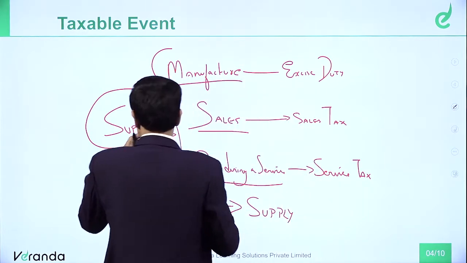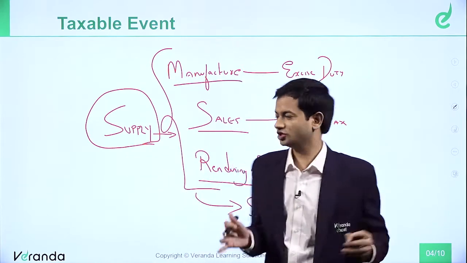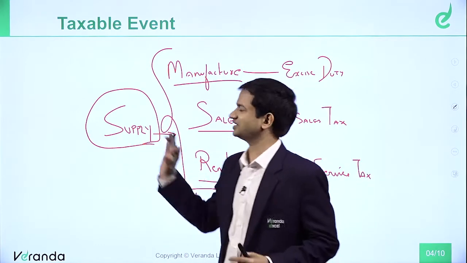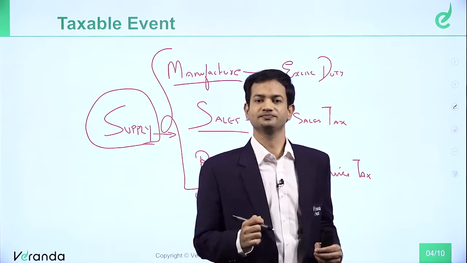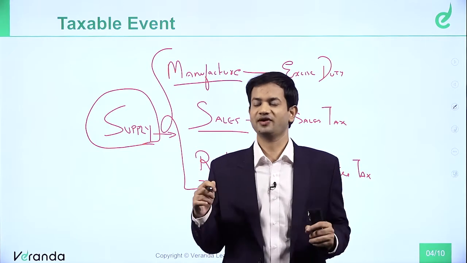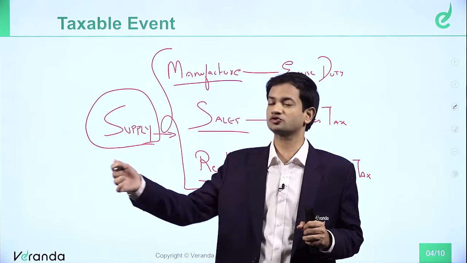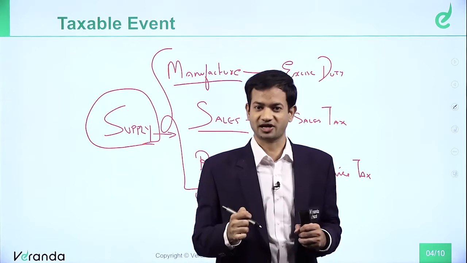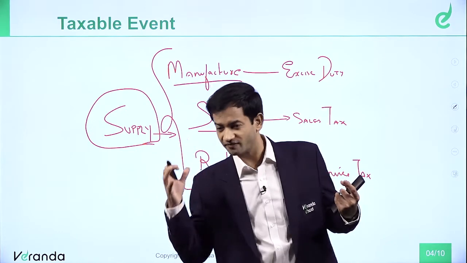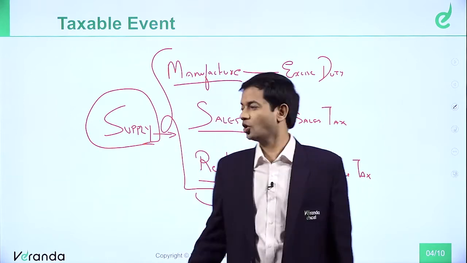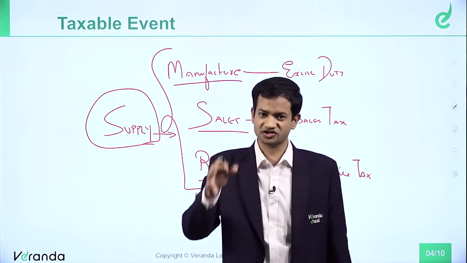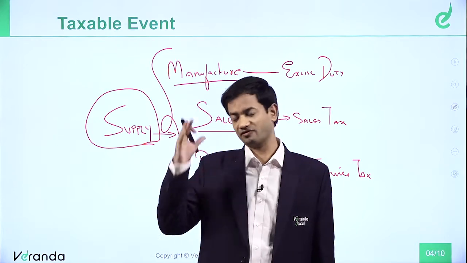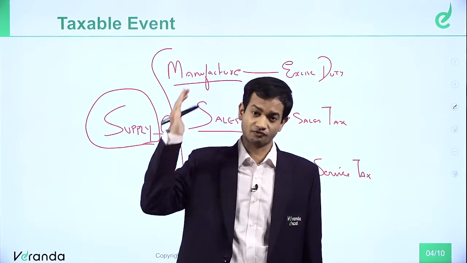So, when you do a supply, pay GST. No supply, no GST. So, supply is the taxable event. When you supply something, pay GST. Example, a chartered accountant supplies a service to his client, he will pay GST. A trader is supplying goods to his customer, he will pay GST. So everyone who is doing a supply will pay GST. What is a supply? It's a detailed, in-depth definition.